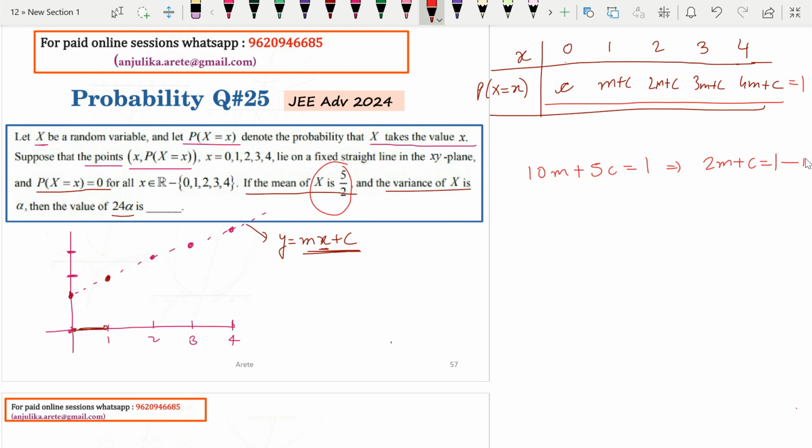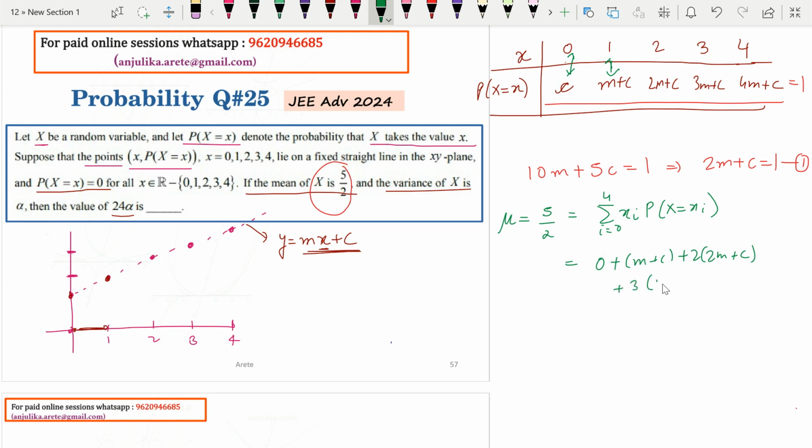Quite simple. Another equation you form because they have given the mean, or expectation of x. How much is that? 5 by 2 they have given. What's the formula for that? The sum of xi times the probability that x is equal to xi, where i varies from 0 to 4. So this times this, you add them up. 0 plus m plus c, plus 2 times 2m plus c, plus 3 times 3m plus c.